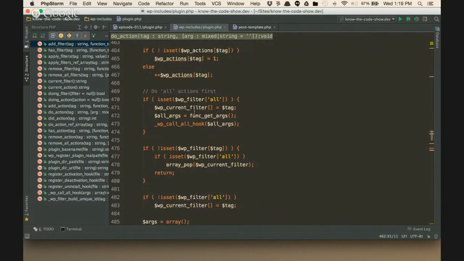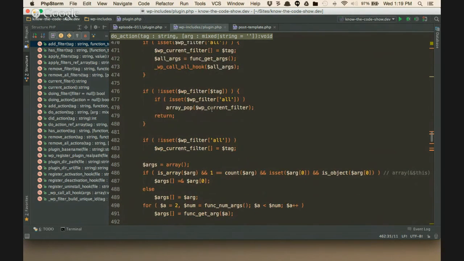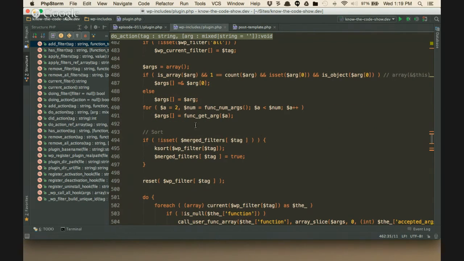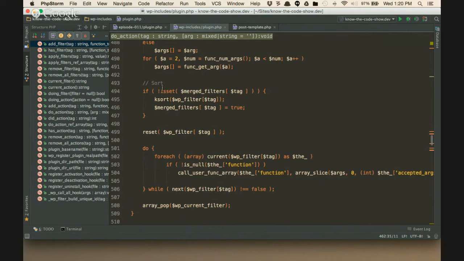If we come down, we've got a current going on. We've got, this is the same. This is the same. The next thing is that the types are being stored in the global $wp_current_filter to keep track of all the events that are being processed. And we see that right here. Both functions are gathering up the args. We saw that in apply filters. We see it right here. They both are sorting right here.